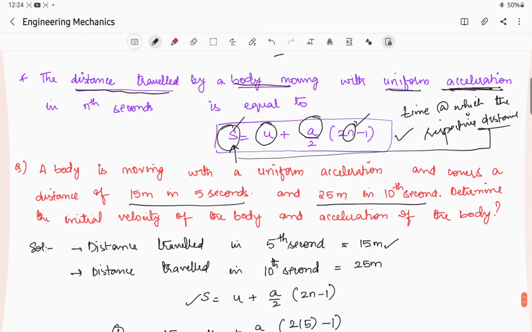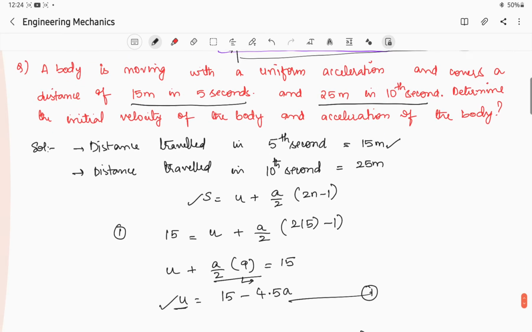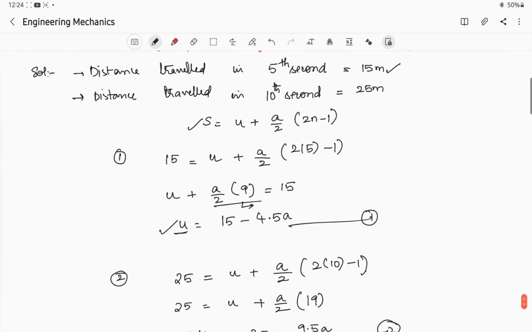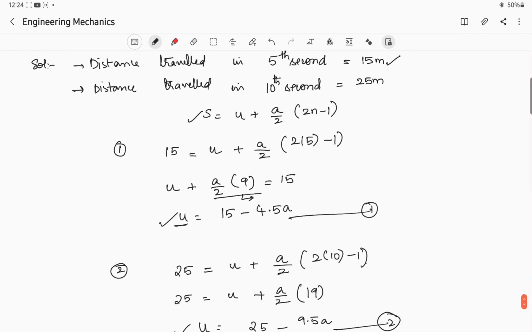Carefully observe the given conditions. Since we have a number of equations, equation number 1 and equation number 2, when to equate them and when to solve them has to be taken very carefully.